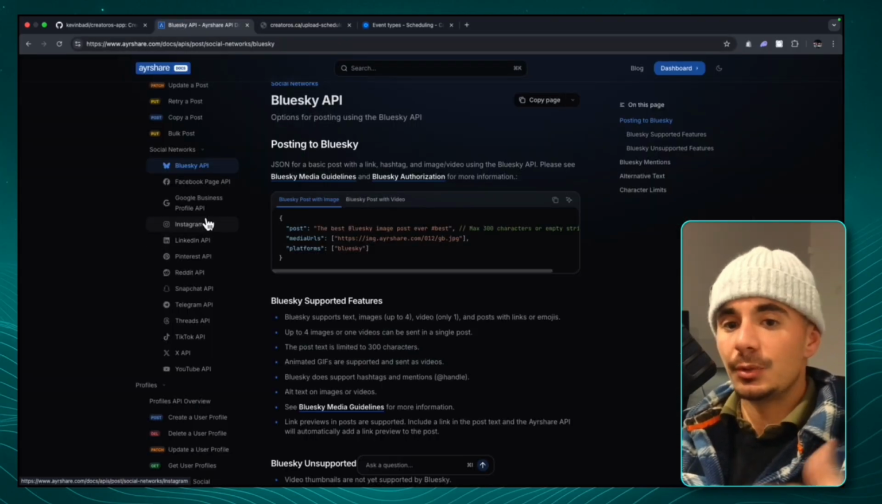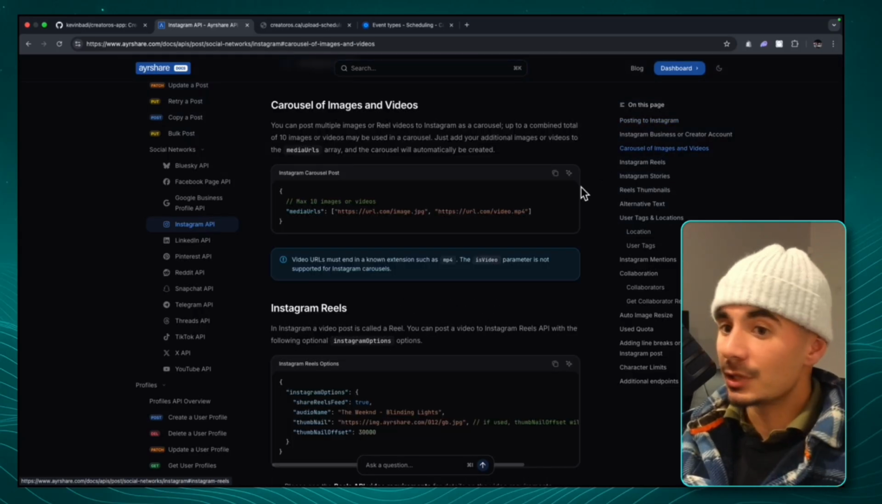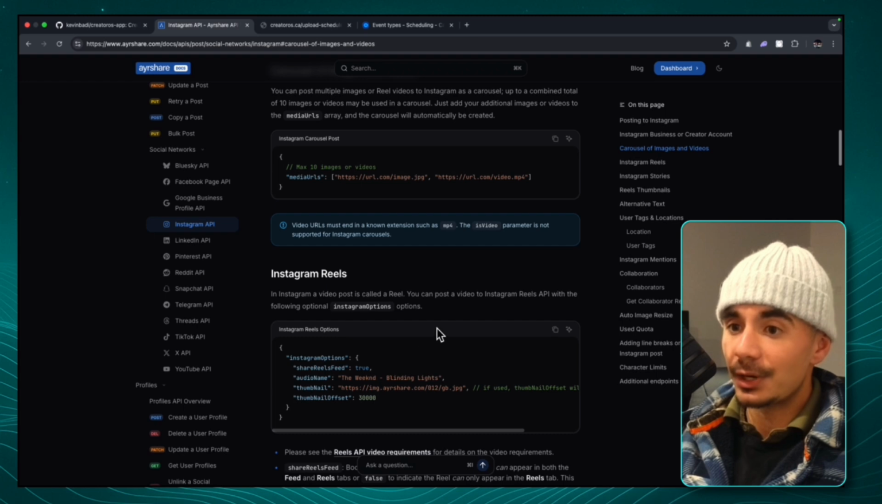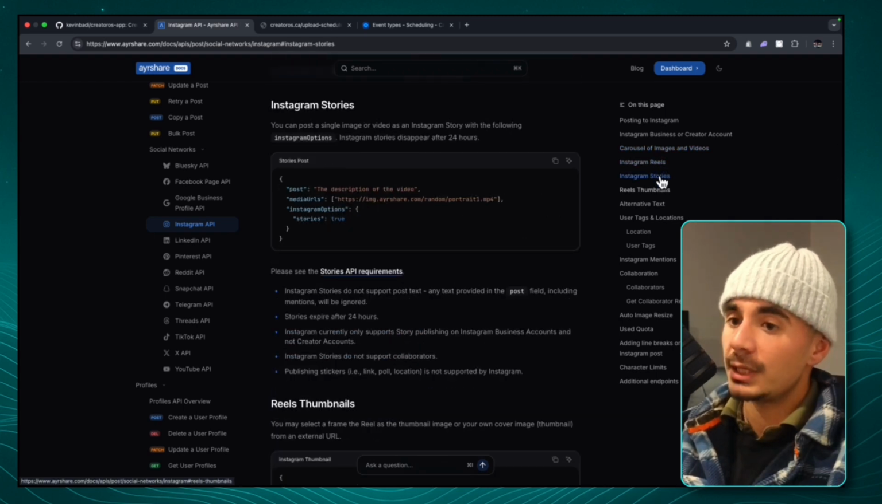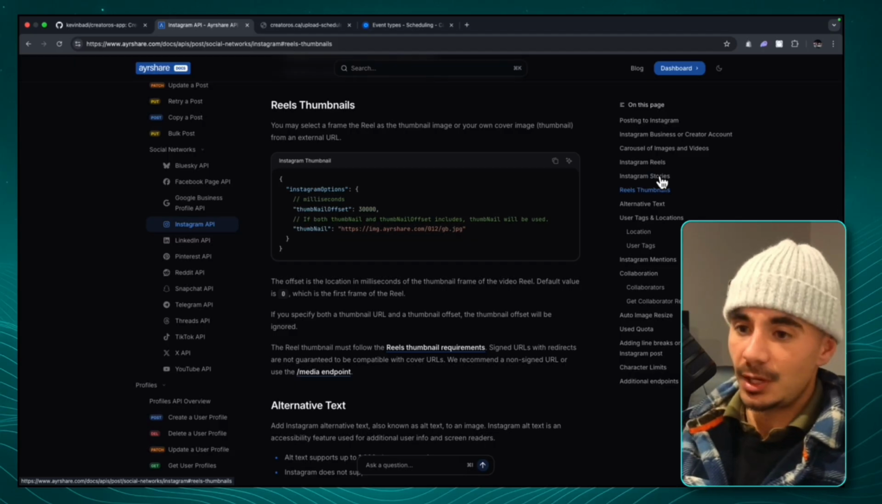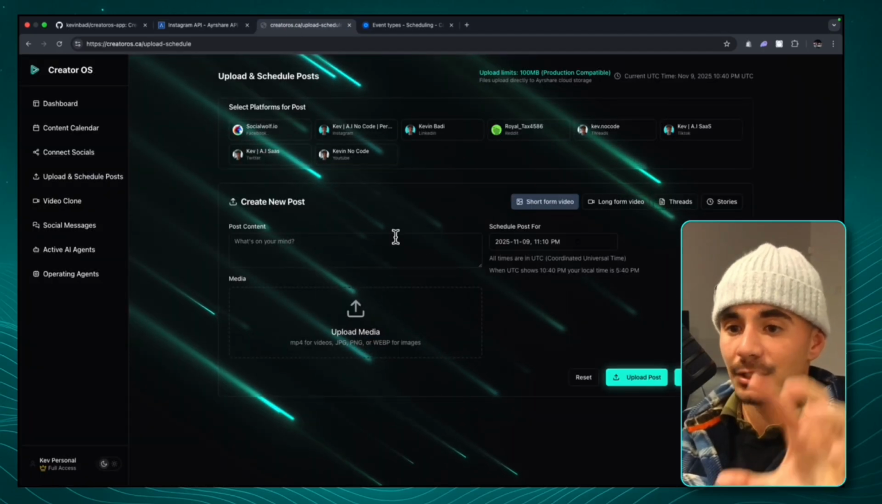If I go into Instagram's API, for example, we can see that we can upload carousel images, which is a separate API call. We can upload Instagram Reels. We could do Instagram Stories, and we can add thumbnails on top of these Instagram Reels as well. And so we did our best to make sure that this happened.